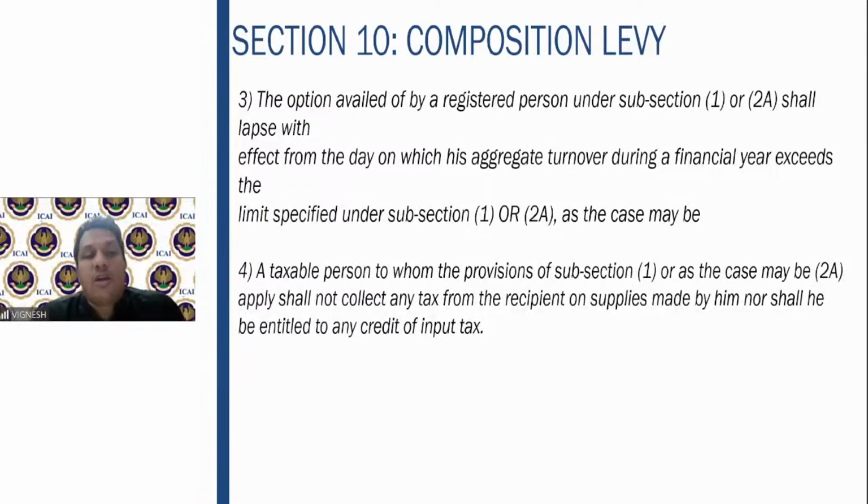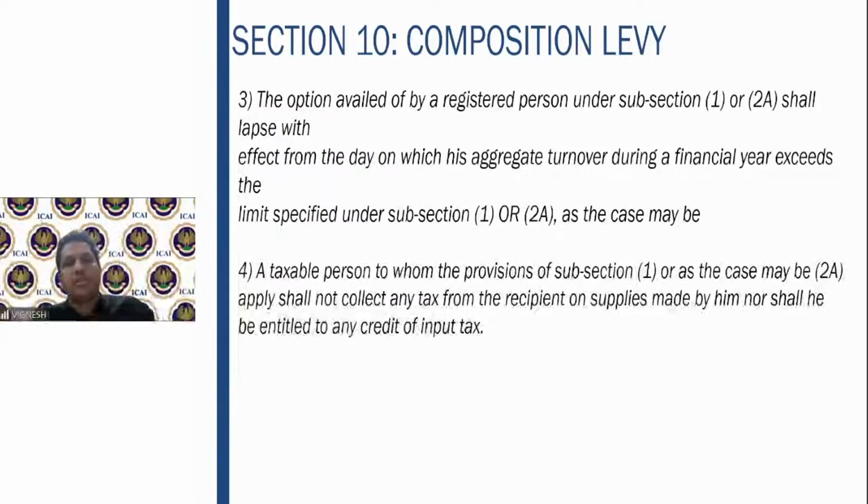The option availed under subsection 1 or 2A, that is the regular 1.5 crores or 50 lakhs, shall lapse with effect from the day on which the aggregate turnover during the financial year exceeds the limit. So you opted for the composition scheme during the financial year under 10 subsection 1. The moment you cross 1.5 crores, the option shall lapse.